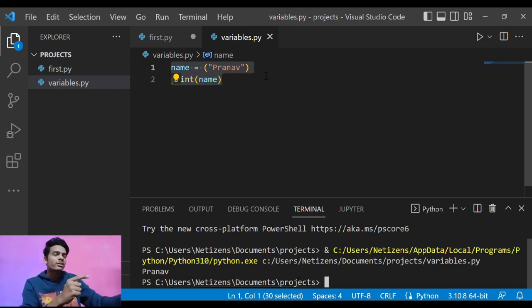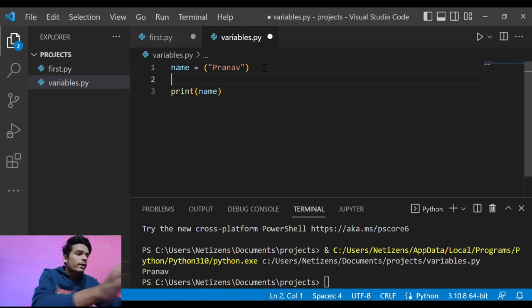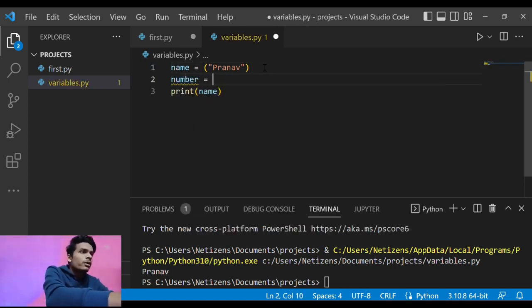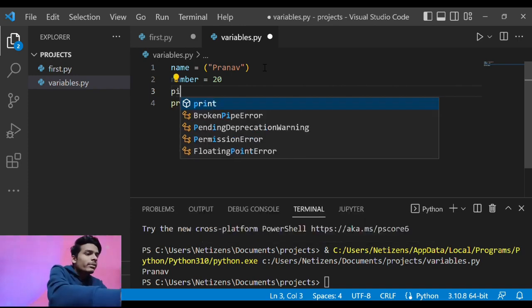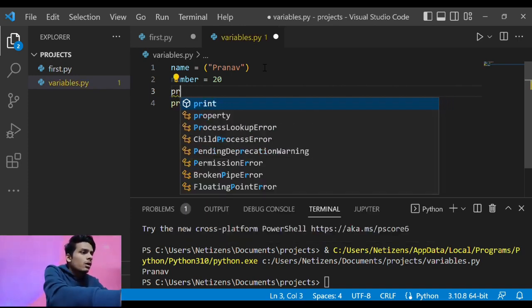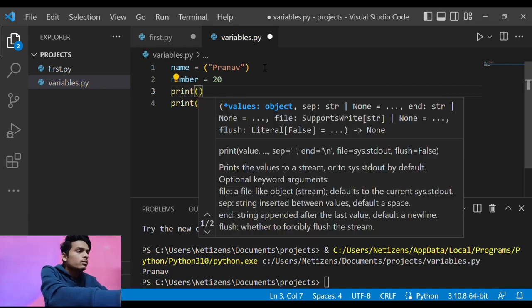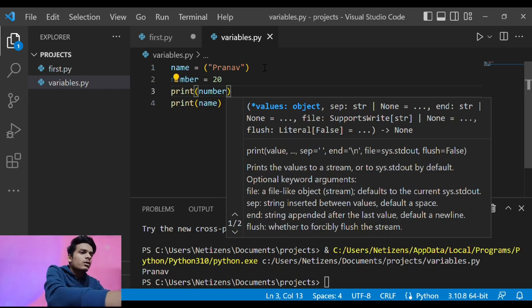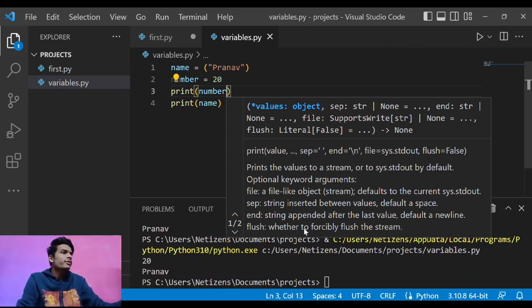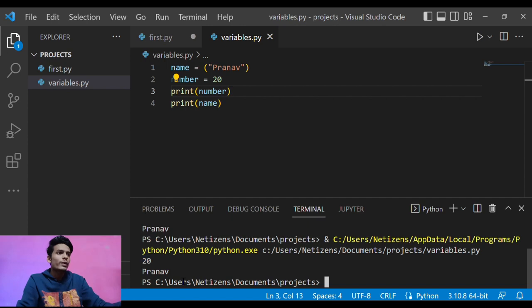Now I have used characters. I can store number equals 20, and then I have stored 20 into the number variable. And that is how you can directly print a number also. I'm just going to write number, enter, and I'll print the number in this place, and here you see that 20, Pranav. So this is how the variable works in the first place.